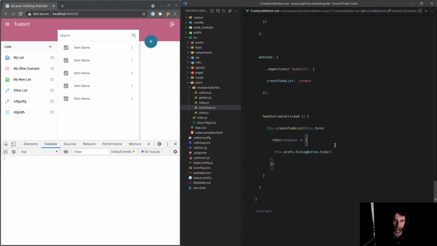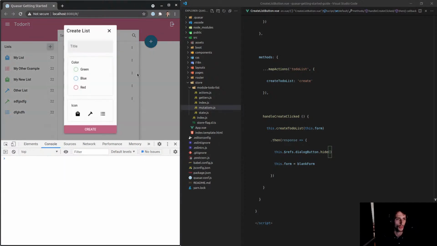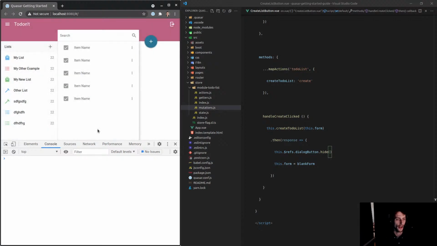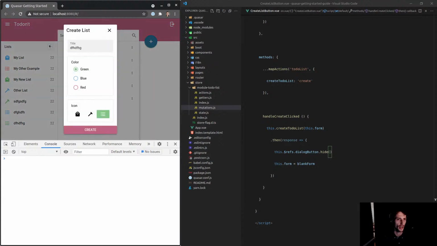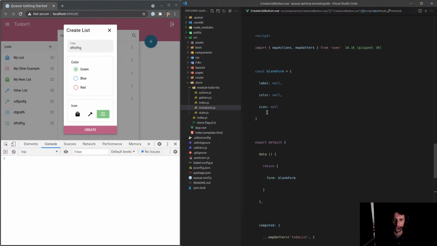So when this is done, hide it, and then we can say this.form is equal to that original blank form. And then we'll check if that works, and if it does, we can move on with our lives. Let's make it green, the list one, create, and there we go. That's created it, and if I click on here, ha! It looks like this is actually changing blank form behind the scenes.